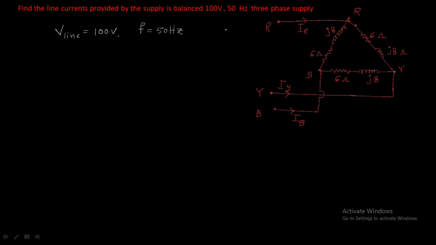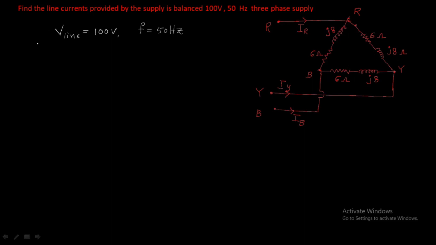And this line voltage is applied across this three phase system. How can you observe the three phase system? Look here. We have one phase, two phase, three phase. In each phase there is a 6 ohm resistor and a j8 inductor, all having the same values.